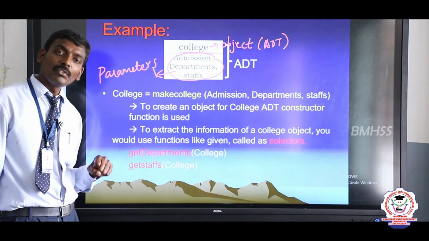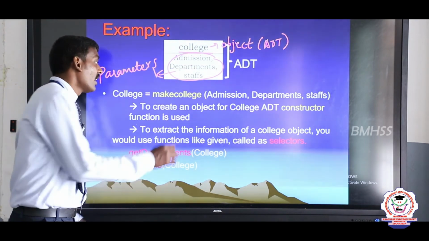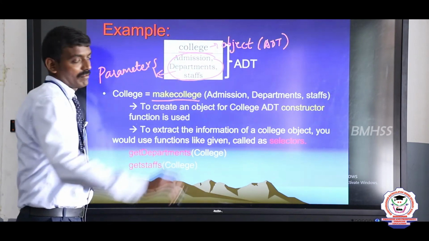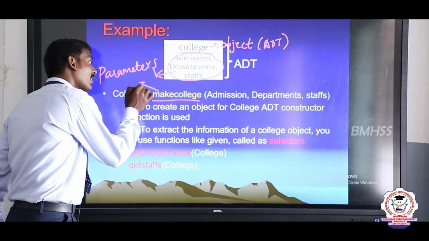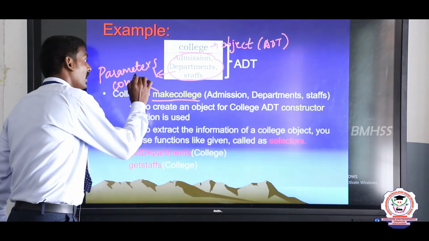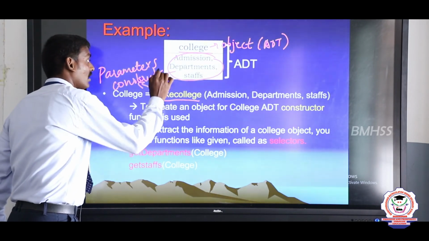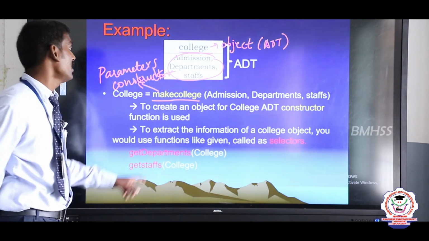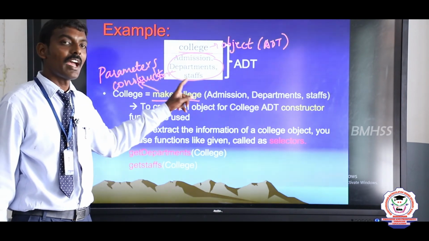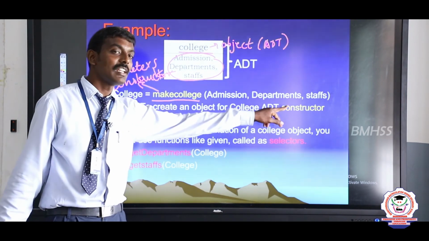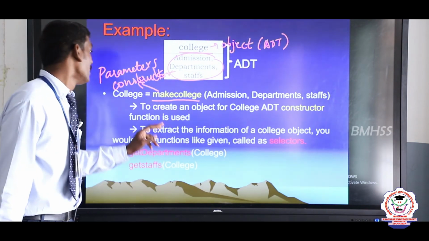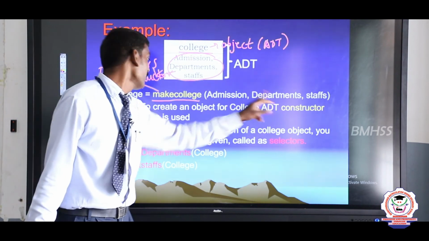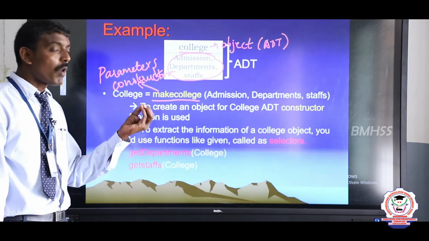Which function is used to create an abstract data type? Here, make college. So this make college is a constructor. This function is used to create an abstract data type. These are the parameters. What are the parameters? Admission, departments and staffs.